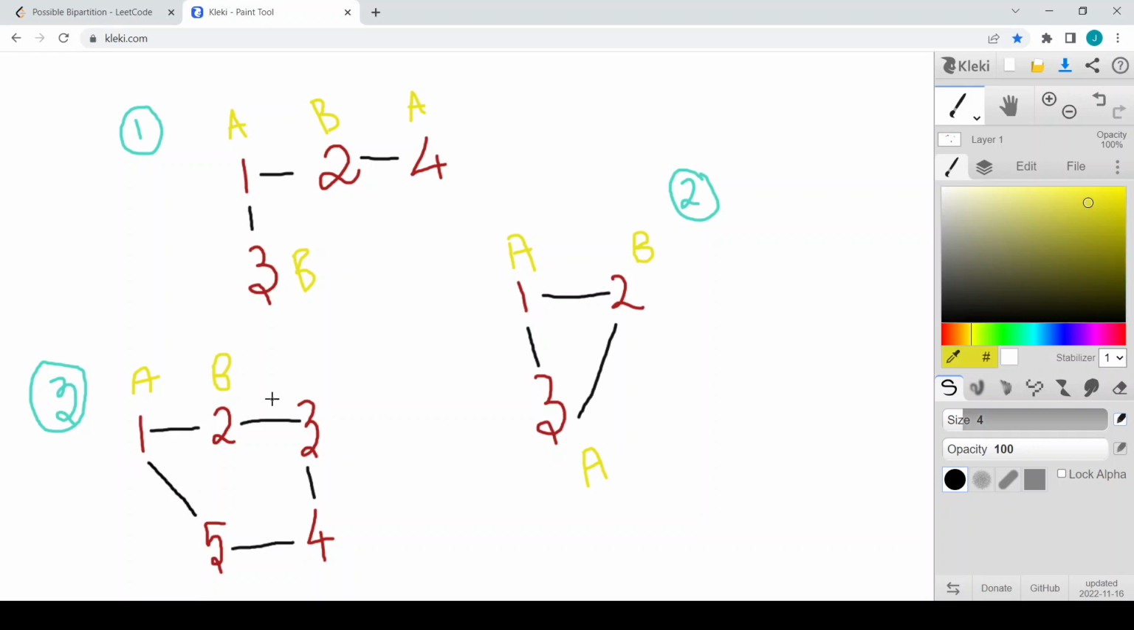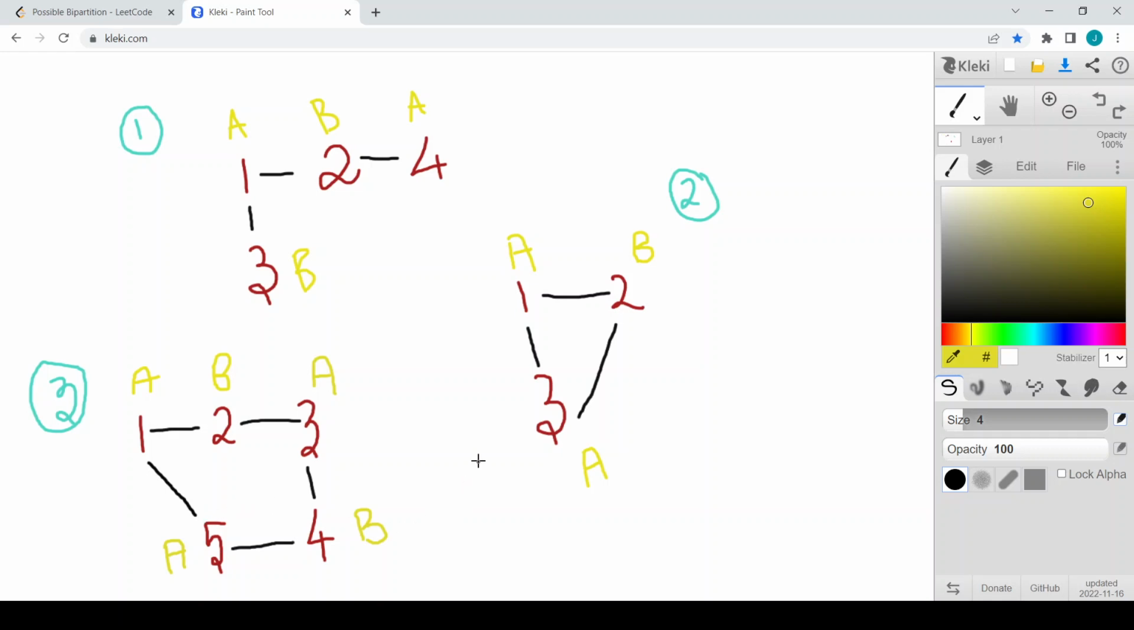So now we can fill the groups. As there is an edge between 2 and 3, and 2 is in group B, we can put 3 in group A. And if 3 and 4 are adjacent, 3 is in group A, so 4 should be in group B. And if 4 is in group B, 5 should be in group A. And if 5 is in group A but 1 is in group B, as you can see both are in the same group.